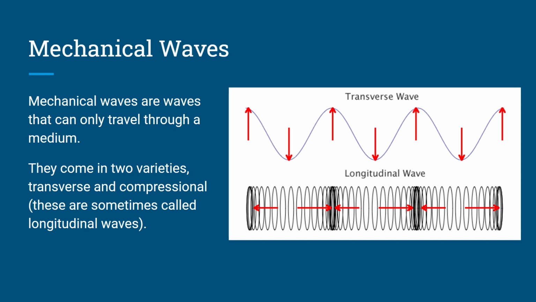Air molecules are bumping into each other in the form of compressions. That's how sound waves work. So that's how we hear things. So transverse waves, type number 1, those are the up and down waves, and then longitudinal waves, type number 2. Those are the back and forth waves.